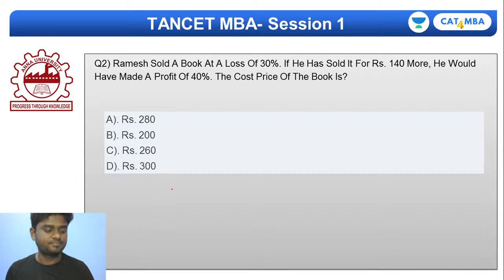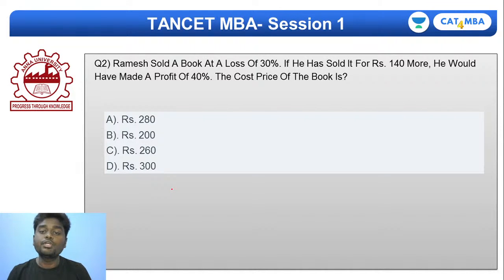Yes, guys. Come on. What will be the right answer for the second question? I'll just try to orate the second question. Listen very carefully. Ramesh sold a book at a loss of 30%. And if he had sold it for rupees 140 more, he would have made a profit of 40%.